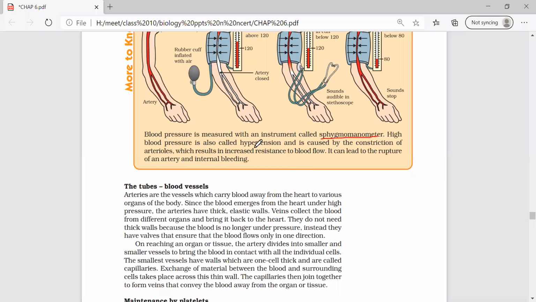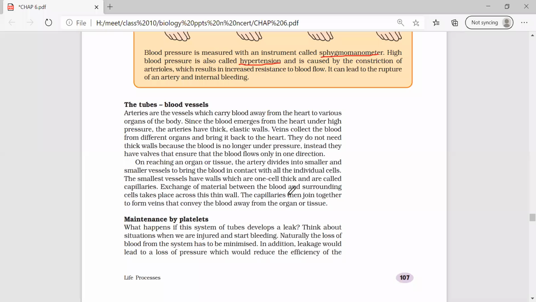So what causes hypertension? High blood pressure. Why? How? Ma'am, due to constriction of arterioles, which results in increased resistance of blood flow. This may also lead to rupture of the artery and internal bleeding.